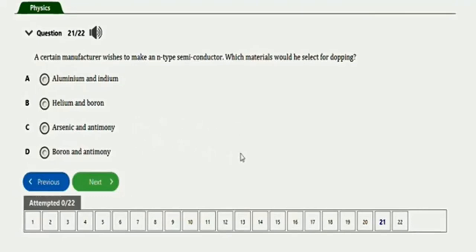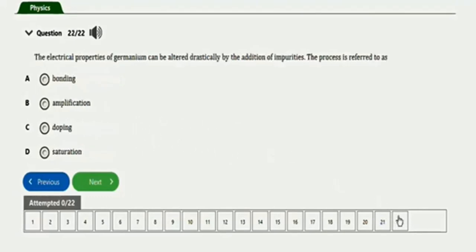The next question will be this one. This is the last question. It says the electrical properties of germanium can be altered drastically by the addition of impurities. The process is referred to as doping. So option C is the right option.